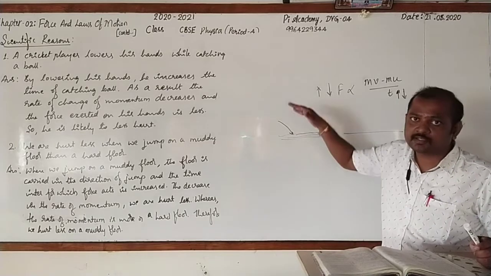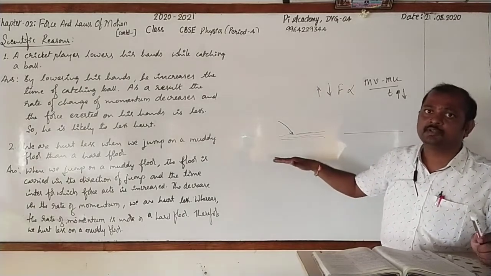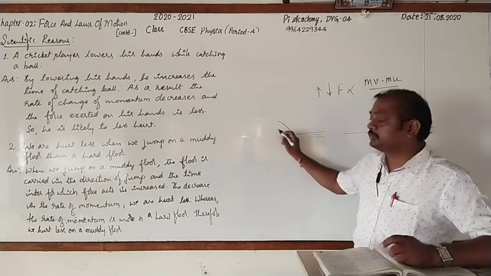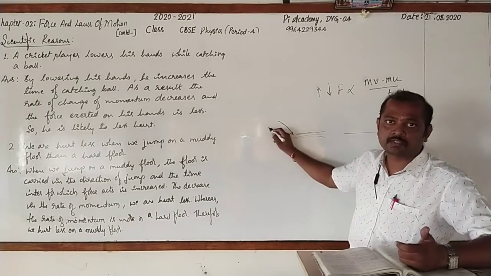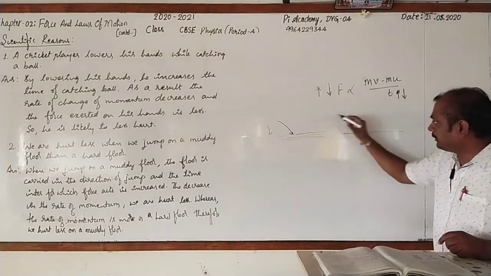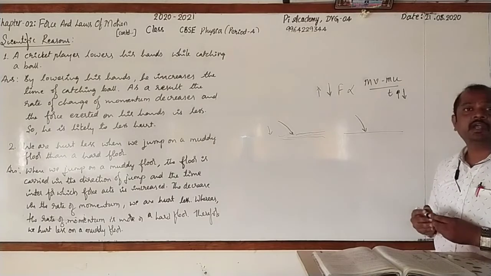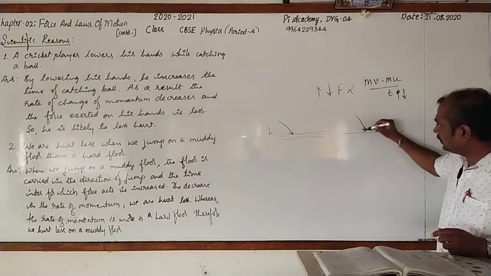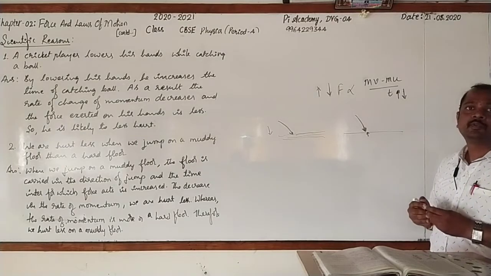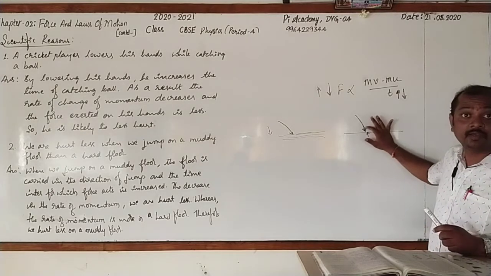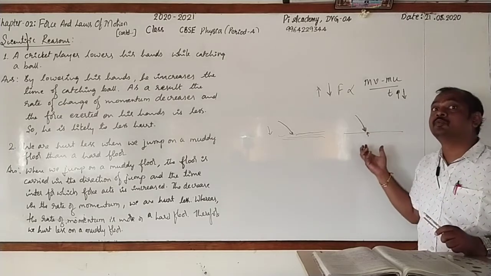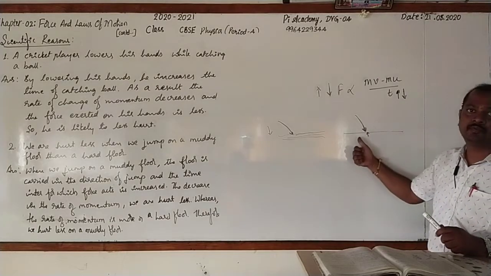Due to this, force also decreases, and we get less hurt. Just compare that with the hard floor. On the hard floor, we won't sink. Instead, there will be more force exerted by the floor on us. Got it? So that is why we get more hurt in case of a hard floor.